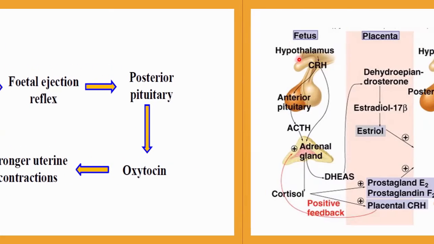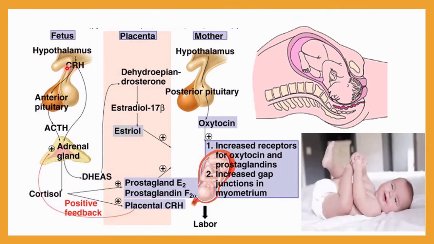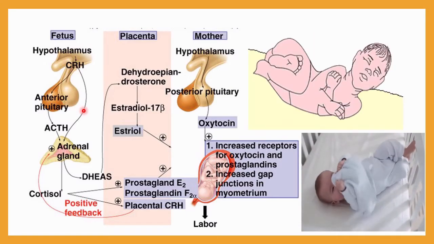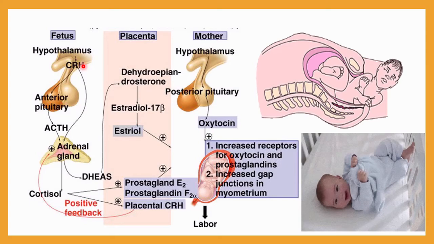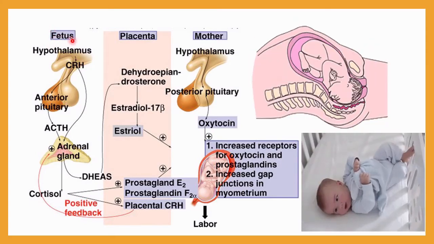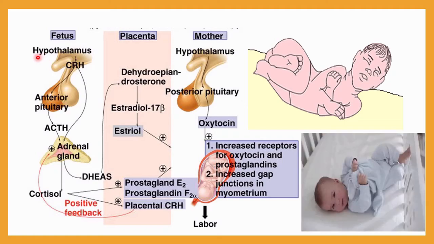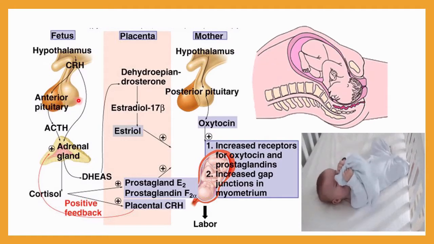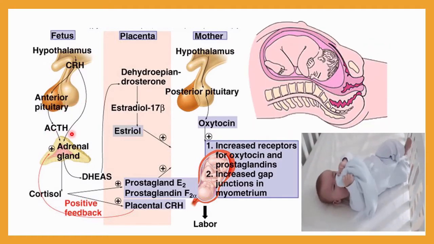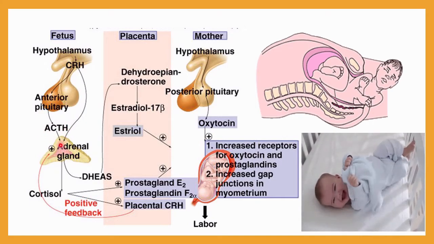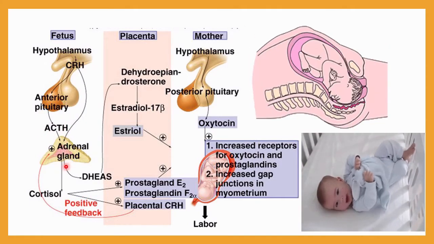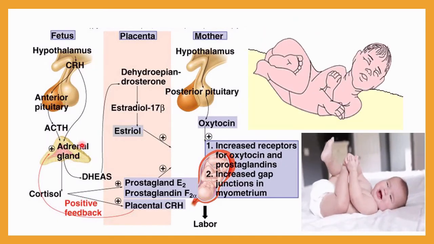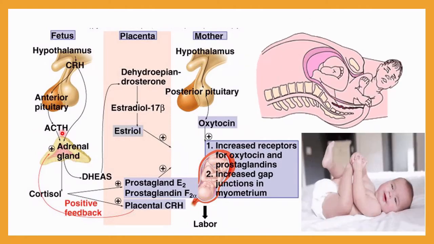Now let me explain more using this diagram how signals will be generated from the developed fetus and the placenta, and how it is responsible for the fetal ejection reflex. First of all, the fetus, which is already developed after 9 months of gestation, has a hypothalamus that will release a releasing hormone, and that is responsible for the anterior pituitary gland to secrete ACTH. And you know very well this ACTH will work on the adrenal gland of the fetus. You have already learned why in the 22nd chapter of standard 11. So ACTH will work on the adrenal gland.